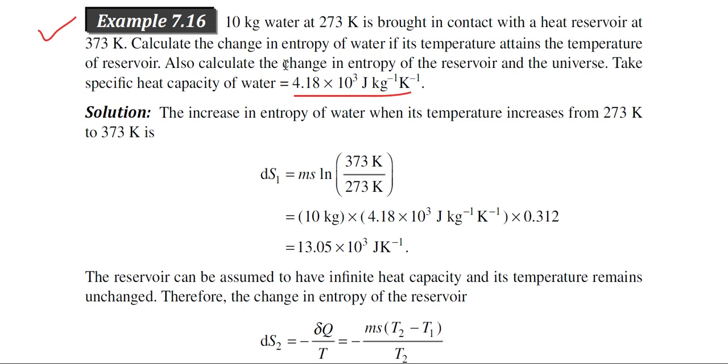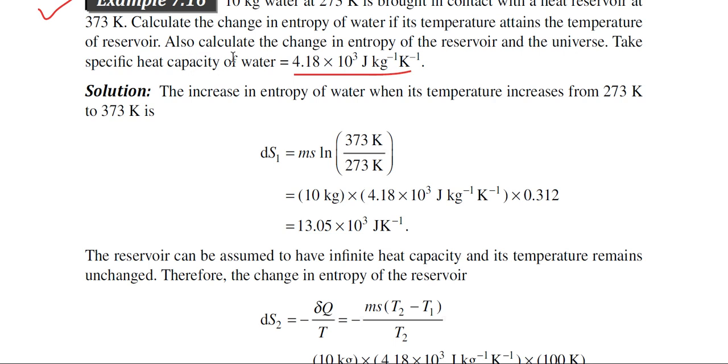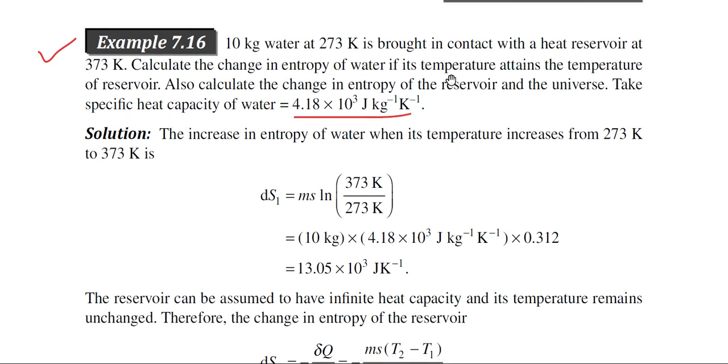Actually this must happen, that is, in equilibrium, ultimately the temperature of the water will reach the temperature of the reservoir. Also calculate the change in entropy of the reservoir and the universe. So we have to calculate the entropy change of the reservoir also, and finally the entropy change of the universe. The heat capacity of the water is given.